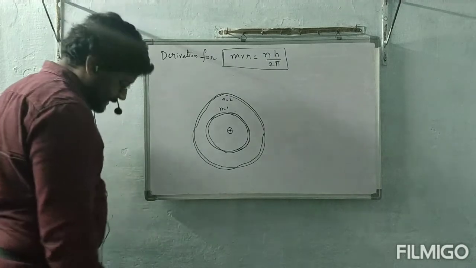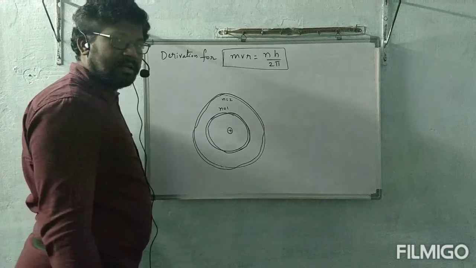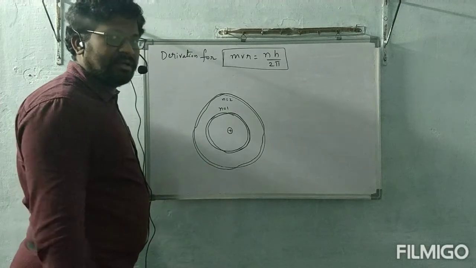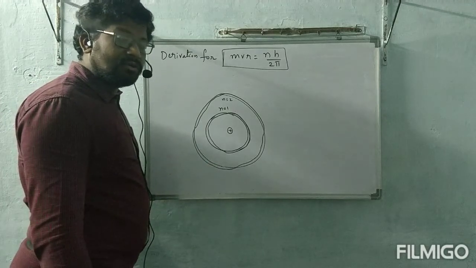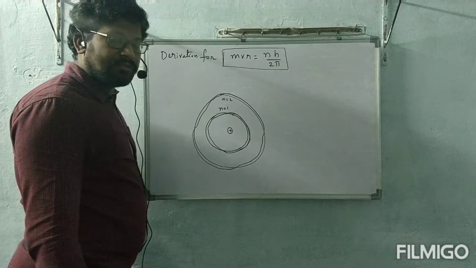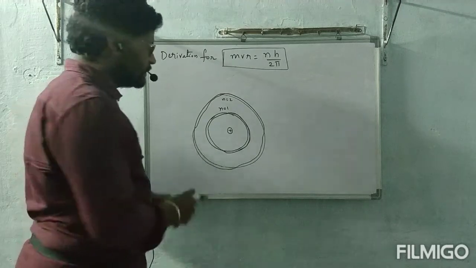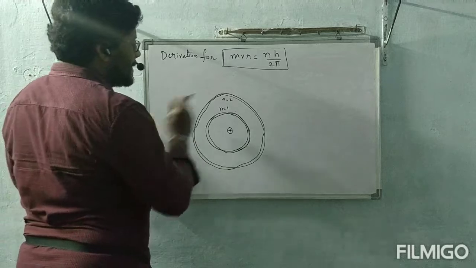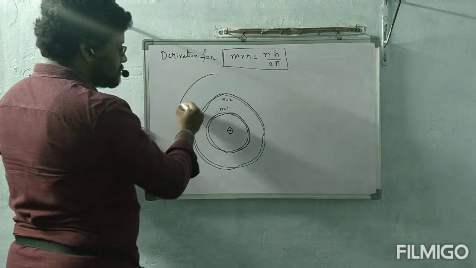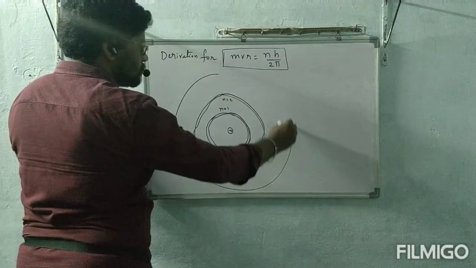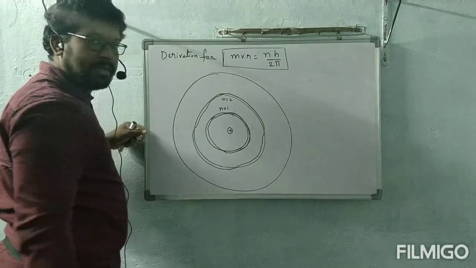Next, third orbit: 3 crests, 3 troughs. Fourth orbit: 4 crests, 4 troughs. Fifth orbit: 5 crests, 5 troughs. Like that, the nth orbit.